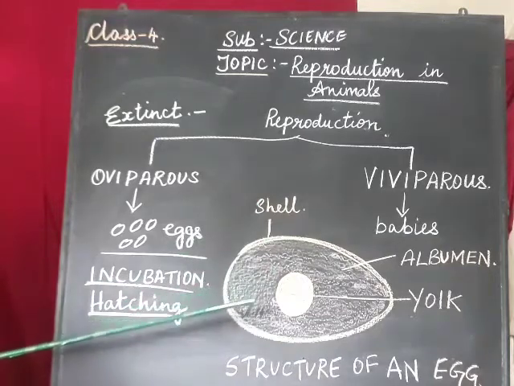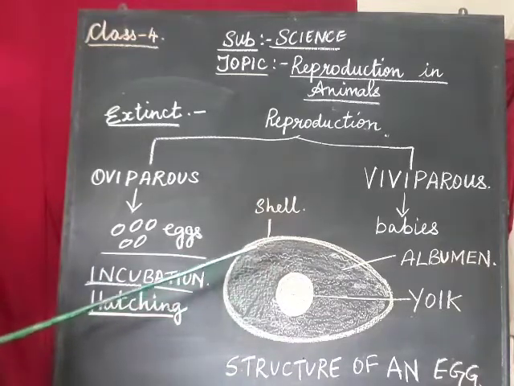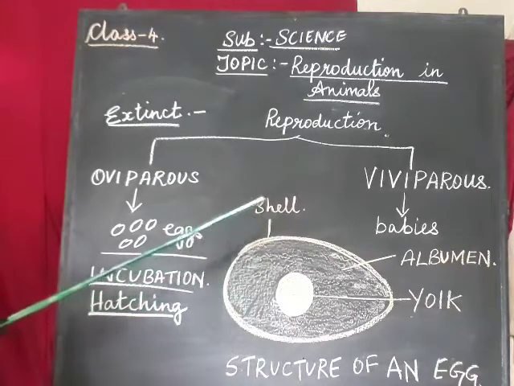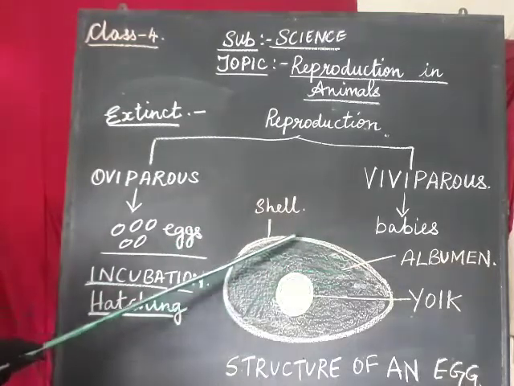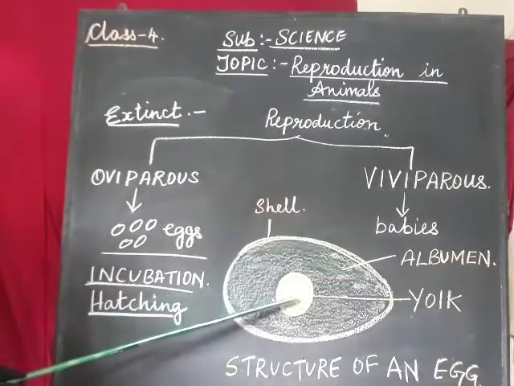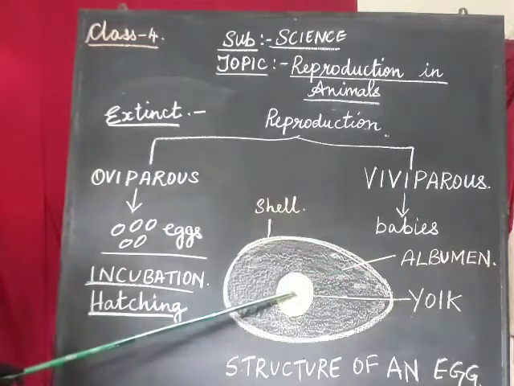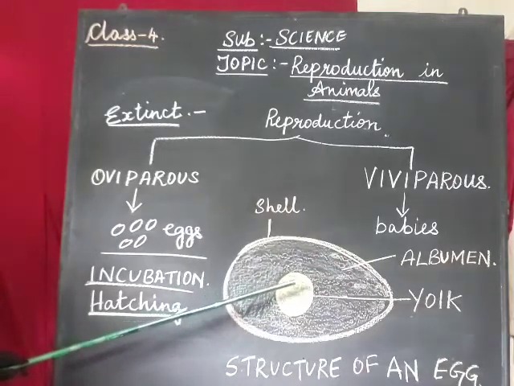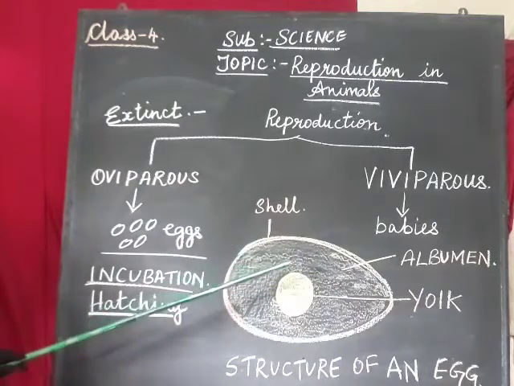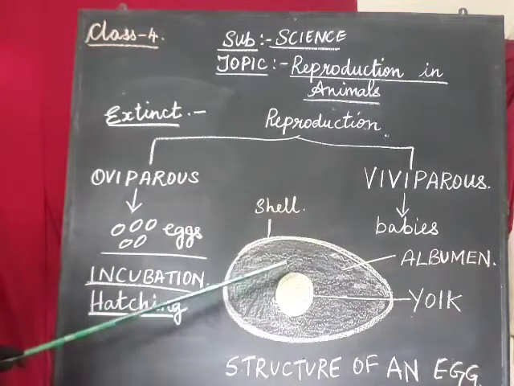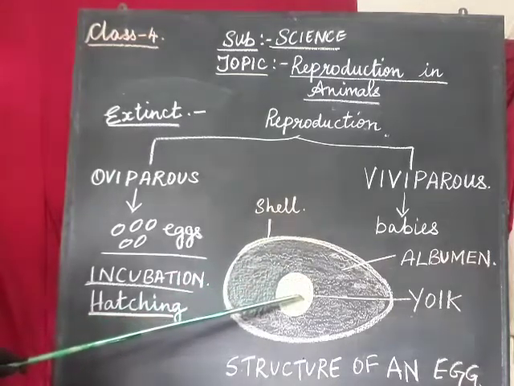Understood, children? So in the structure of an egg, the outer layer is the shell. Then inside, the jelly part is known as albumin. It is rich in proteins, and the yellow part of the egg contains fats and vitamins and minerals. And also it contains the embryo. When the egg is given warmth, this embryo will grow into a baby. Now inside there is a baby. How will the baby get the food? Now yolk becomes the food of the baby.